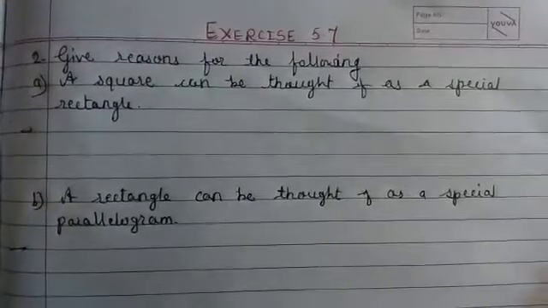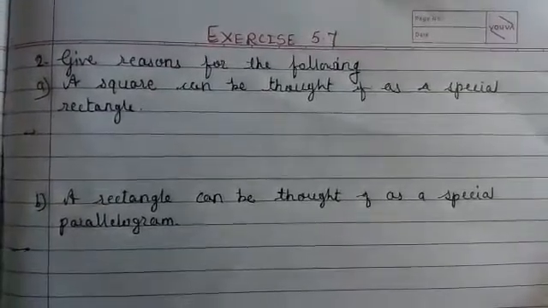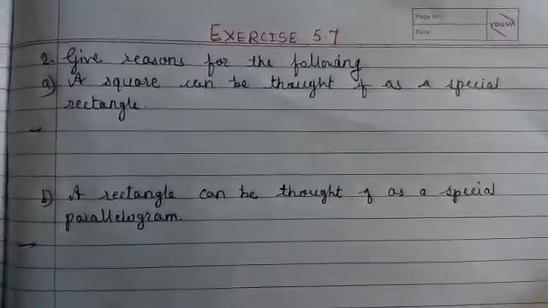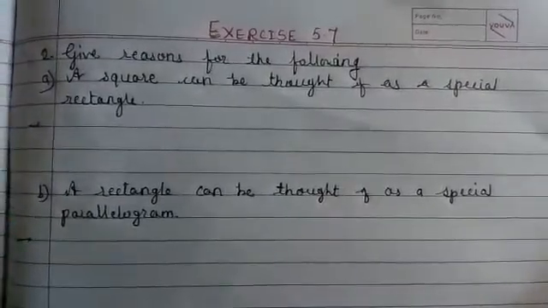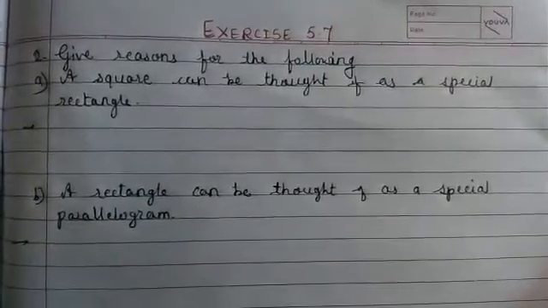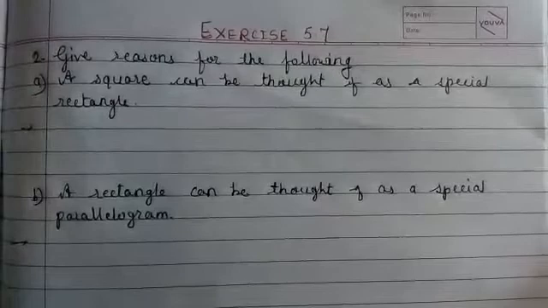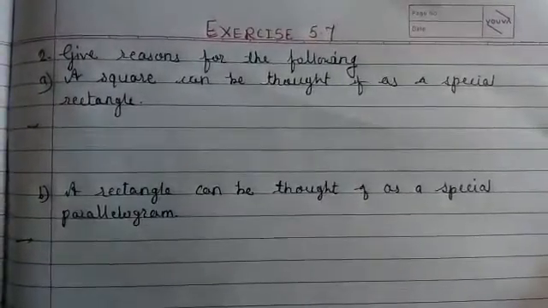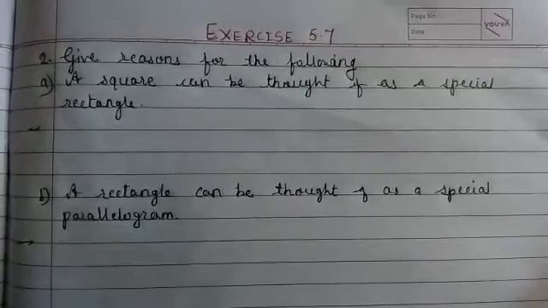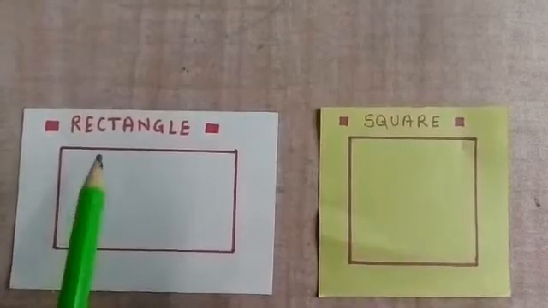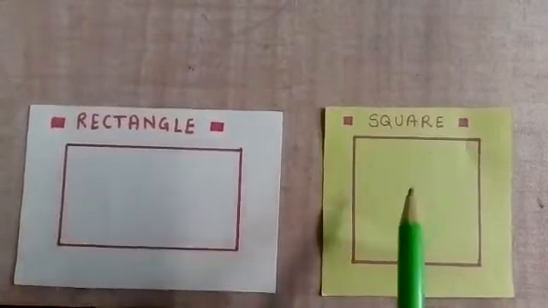All is well, students. Here we are going to start exercise 5.7. Second question from this exercise is give reasons for the following. First one is a square can be thought of as a special rectangle. Means we have to explain or give the reason whether a square can be a rectangle or not. Here it is a rectangle and this is a square.